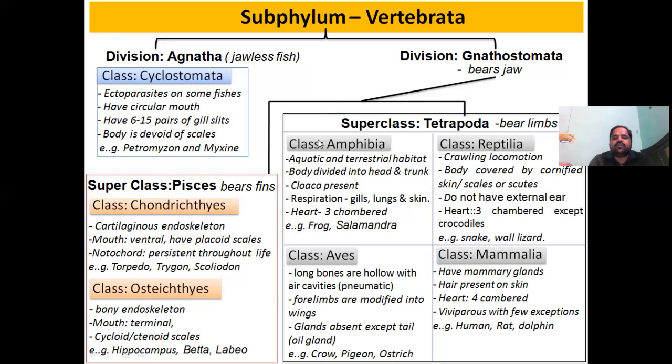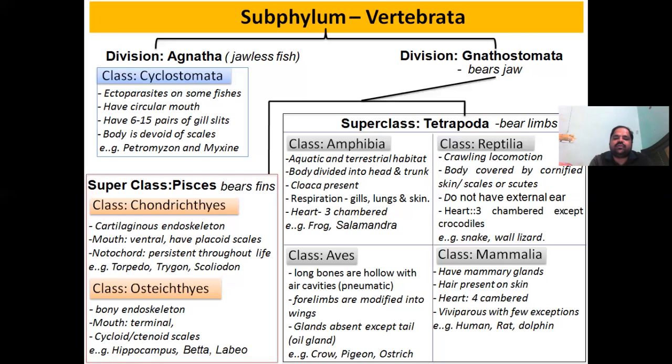Now we'll discuss the superclass Tetrapoda. These organisms have a well-developed limb system, and this superclass has four classes: Amphibia, Reptilia, Aves, and Mammalia. We will discuss the characteristics of each class. Under Amphibia, the organisms have certain characteristics such as having aquatic as well as terrestrial habitat, meaning they may reside in an aquatic or terrestrial habitat.